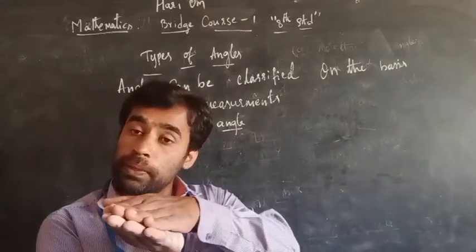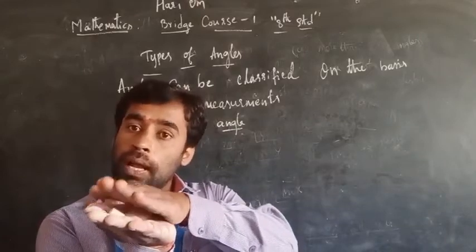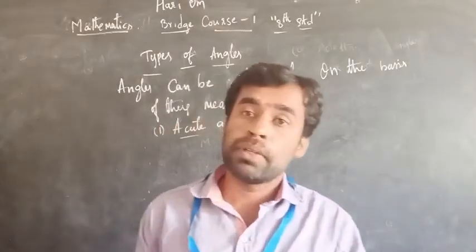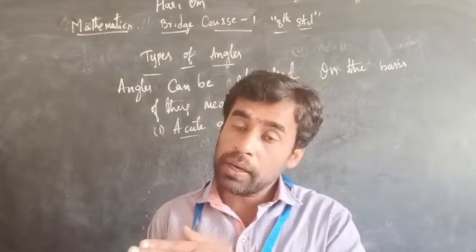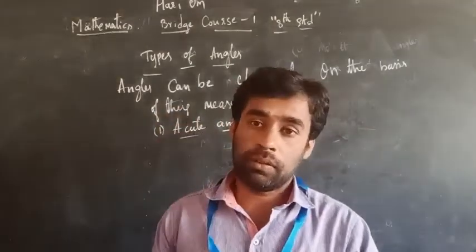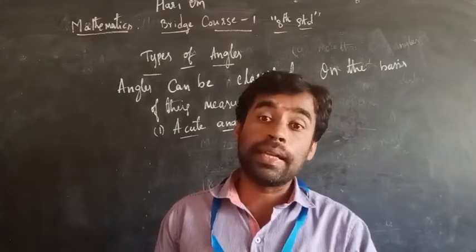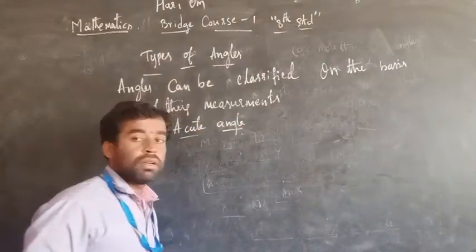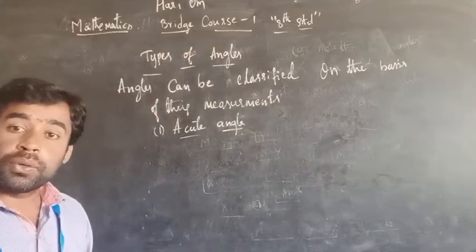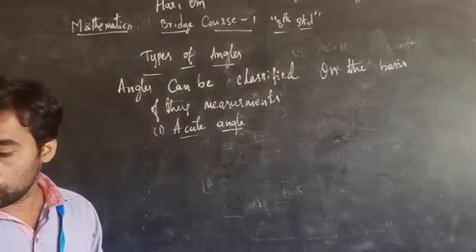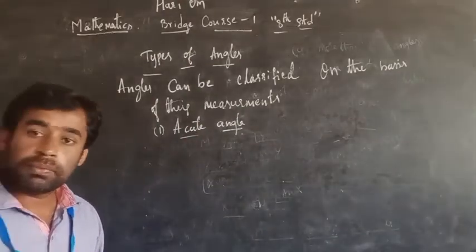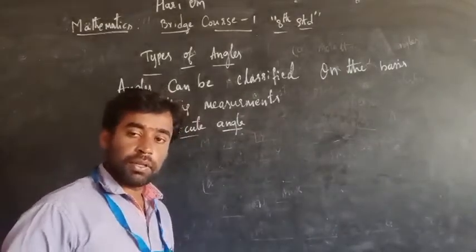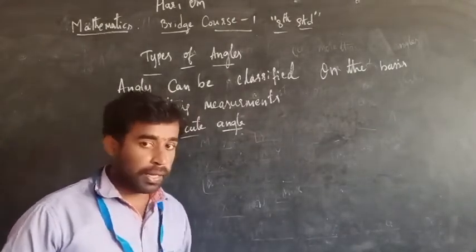That means the angle measurement starts from 1 degree to 89 degrees. So the angle more than 0 degree and less than 90 degree, hence it is what we call an acute angle.